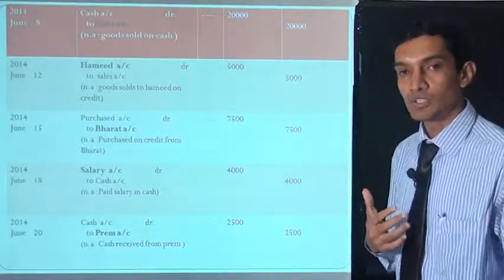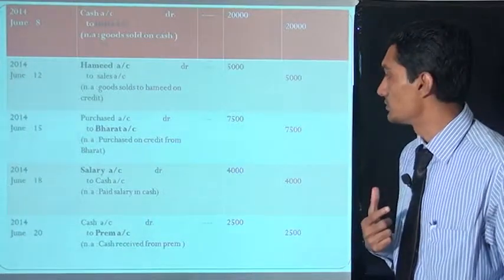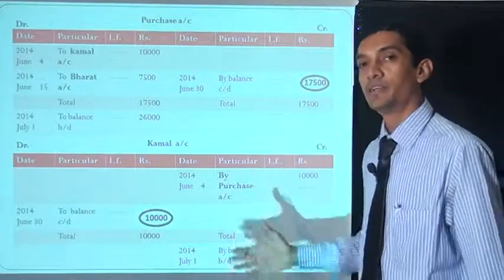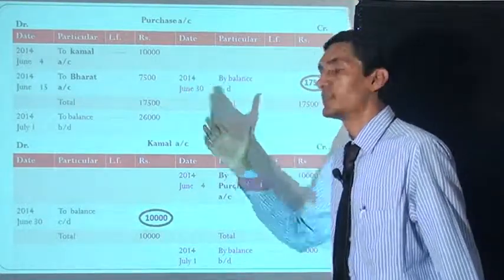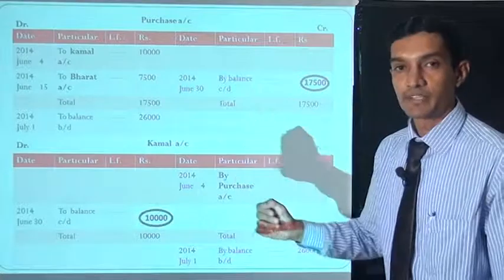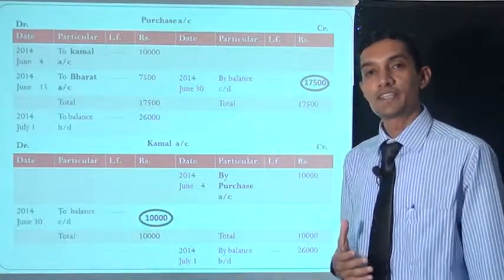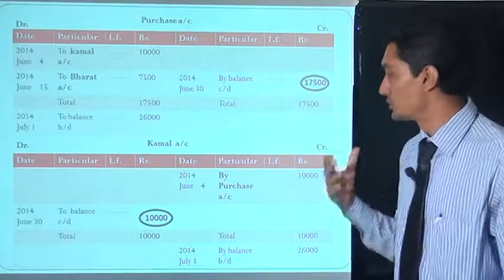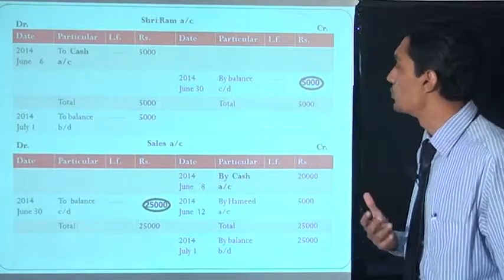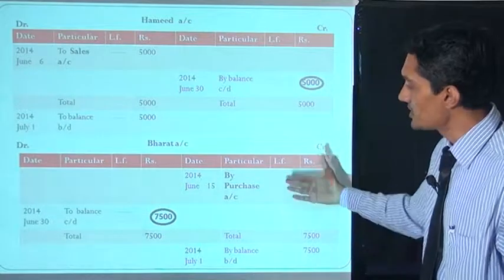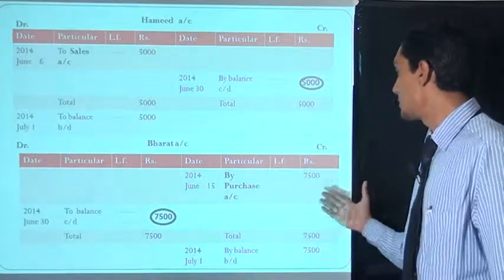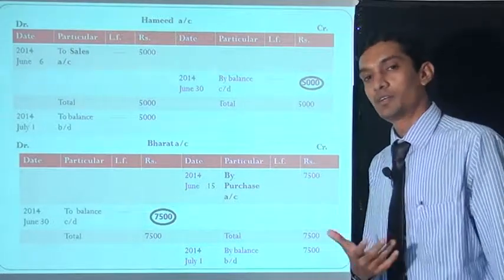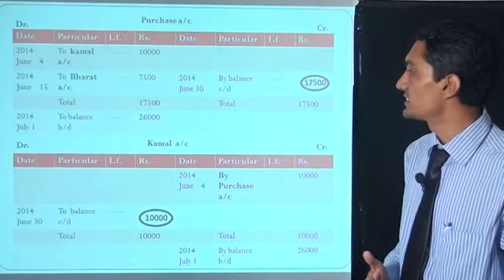Now first is the purchase account. In the purchase account, debit side, to Bharat account 7500, with the date. In the Bharat account, the credit side is written "by purchase account". We saw these transactions also. Now move on to the Bharat account. This is the Bharat account: by purchase account 7500, credit side written, date June 15. Now what is our next transaction?